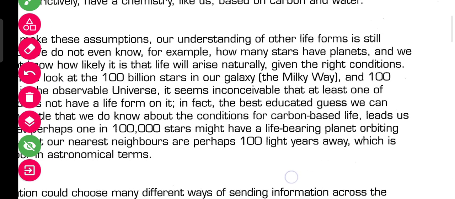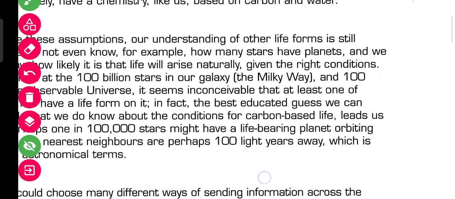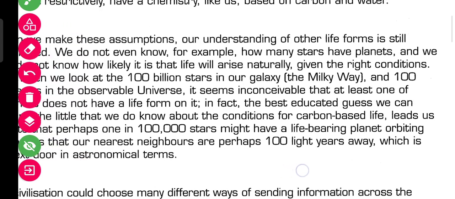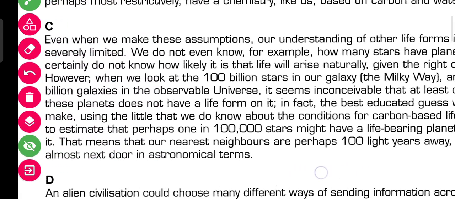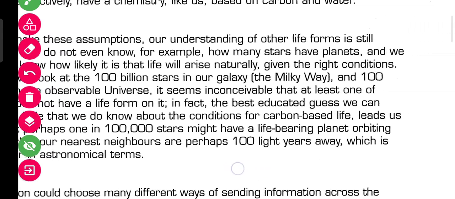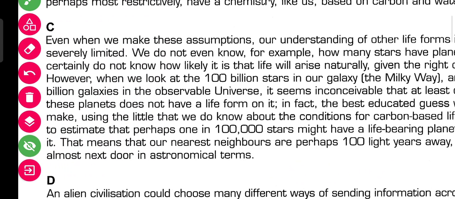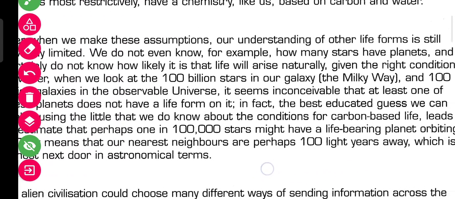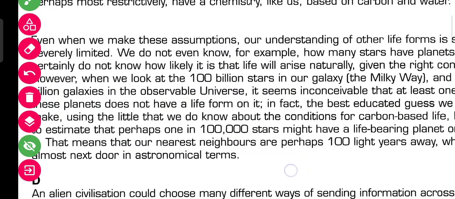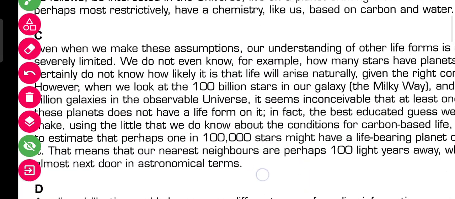Let's read from here: 100,000 stars might have life-bearing planets. This means the nearest neighbor perhaps will be 100 light years away, which is almost next door in astronomer's terms. Nothing for Earth is mentioned, so this will not be the answer. Let's see where the answer is.